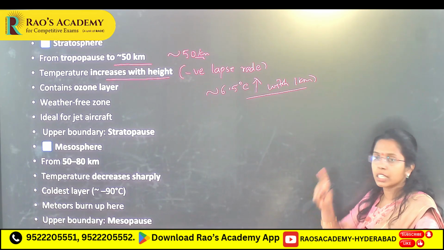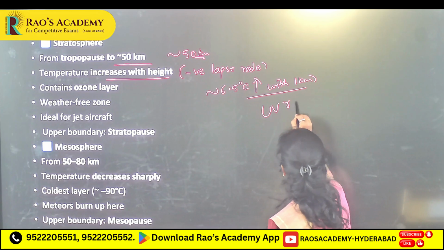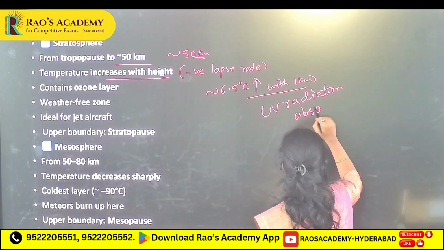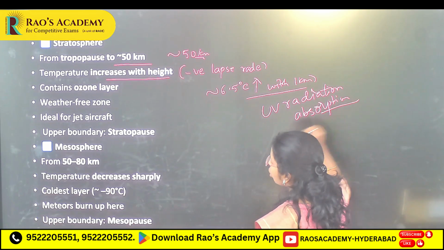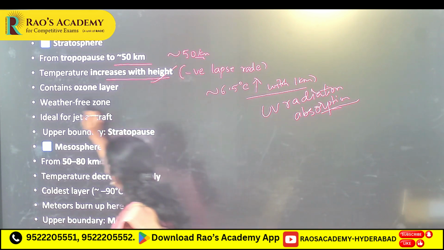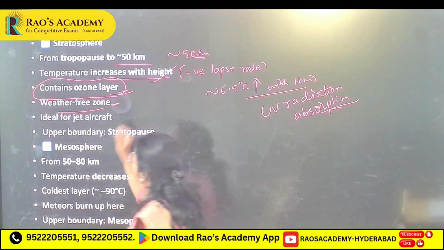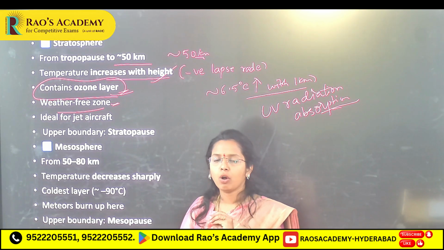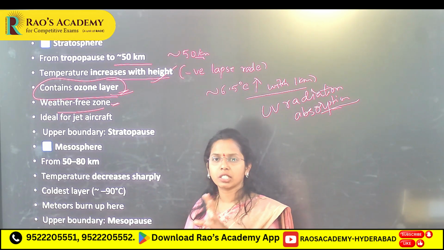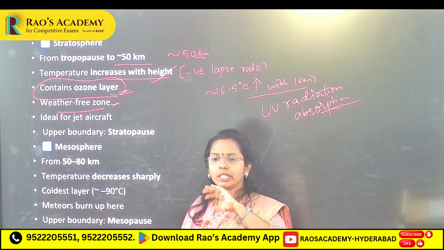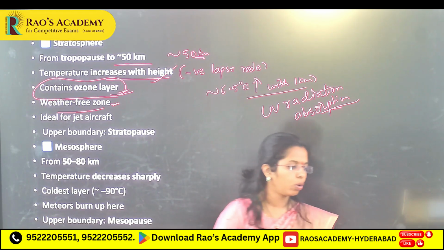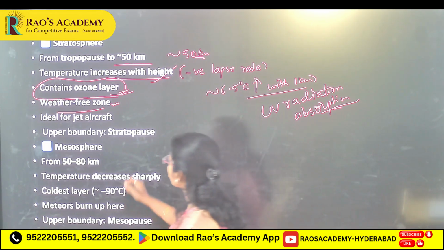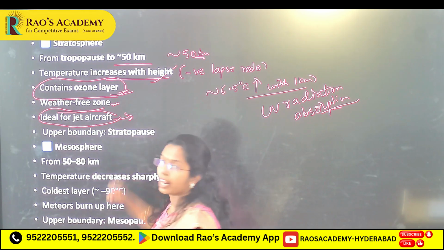Why does temperature increase? Because in this layer you will see UV radiation absorption. The ozone layer is present. Because of this UV radiation absorption, temperature increases with height. It contains the ozone layer, a weather free zone. Because of the weather free zone, almost all clouds are absent. Only a few special clouds like polar stratospheric clouds, that too you will see in winters at cold climate times. Weather free zone, ideal for jet aircraft.